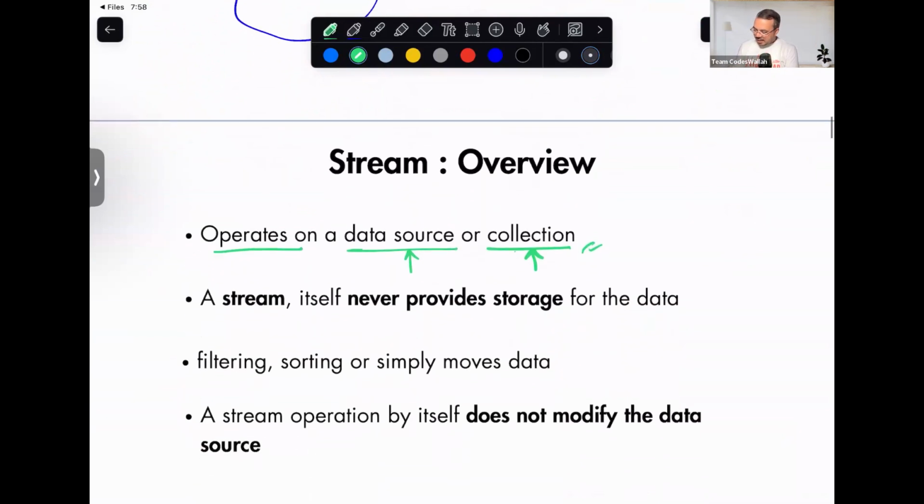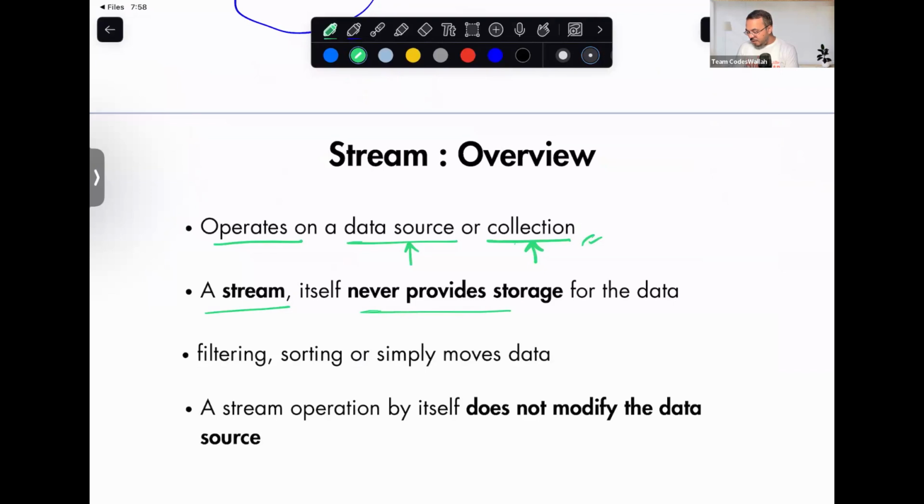Next, a stream itself never provides storage for the data. This is a very important understanding. In a stream, you cannot store the data. It provides you a common platform to pass the data through while making some transformations. That's the whole purpose of the stream. It cannot store the data. Clear? Now, what types of operations can we perform along with the data movement? We can do filtering, we can do sorting, or we can just do simple movement of the data.